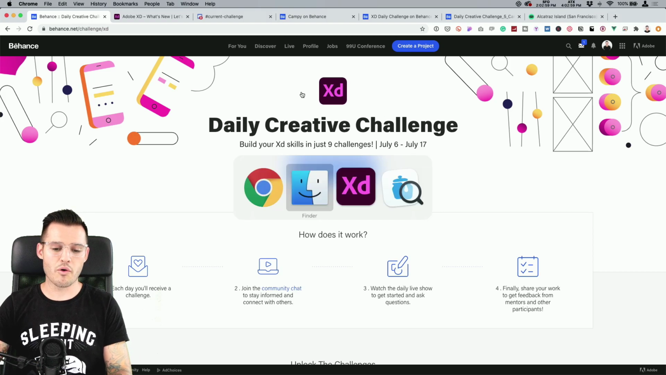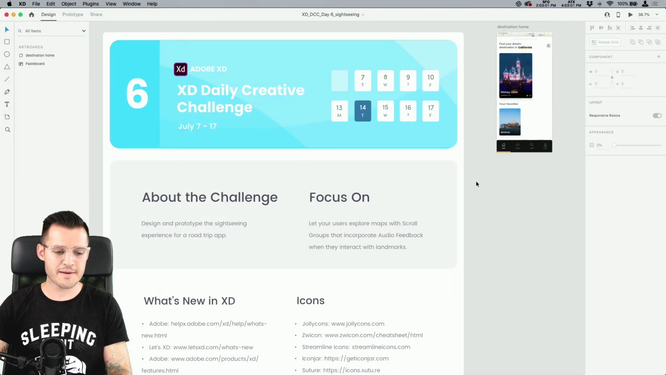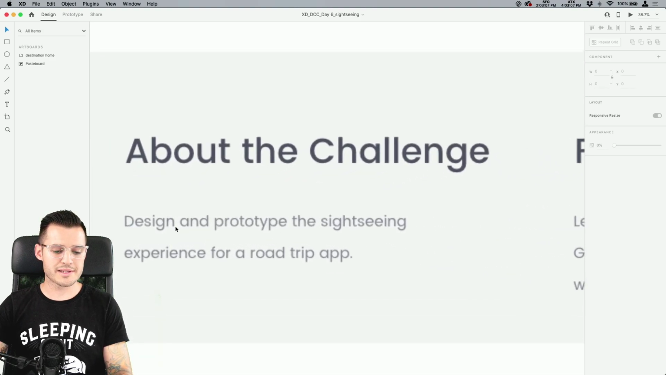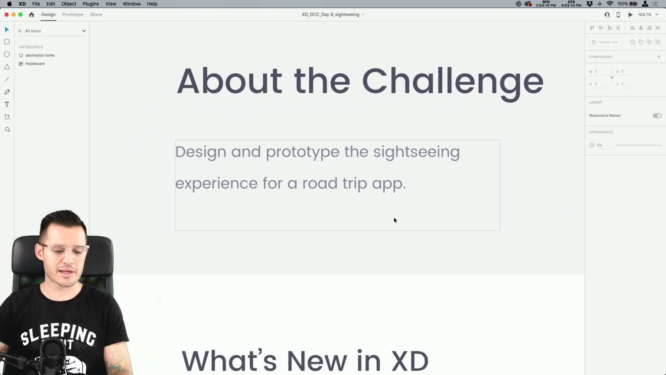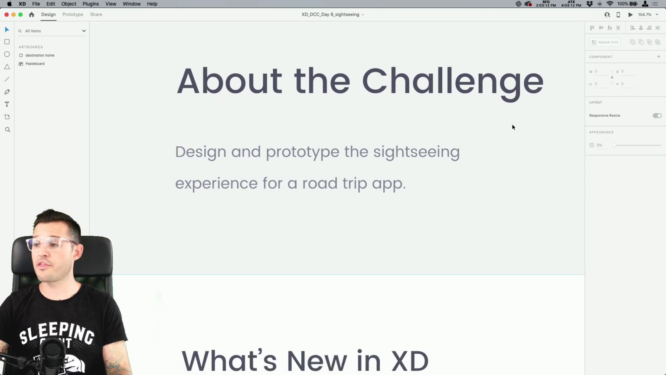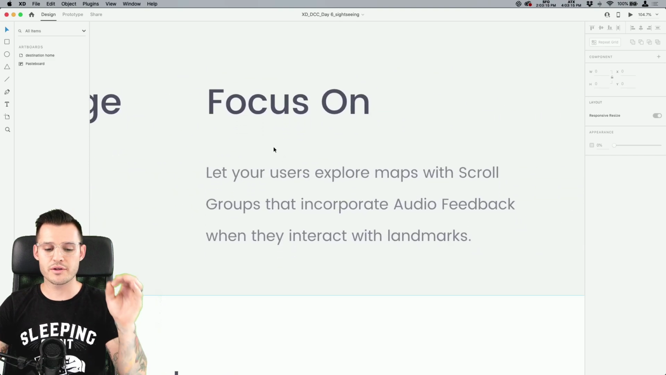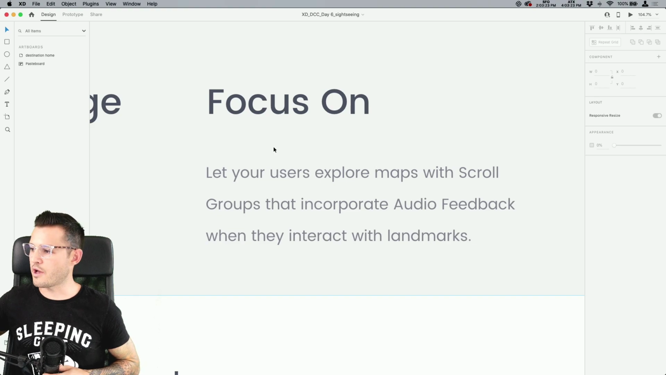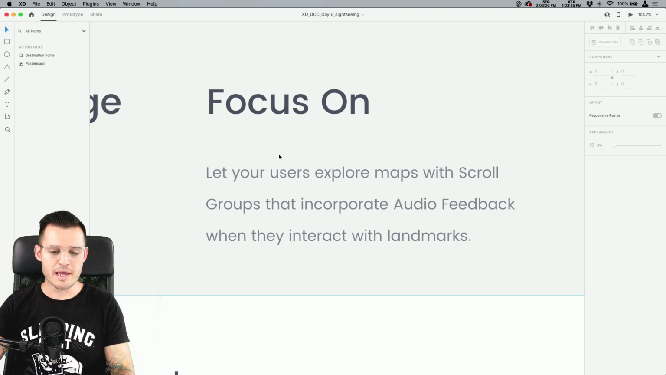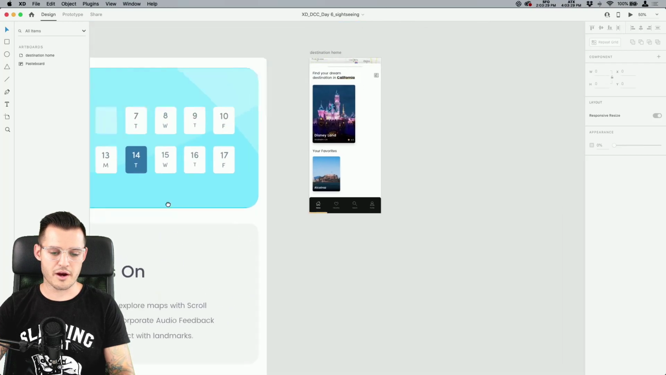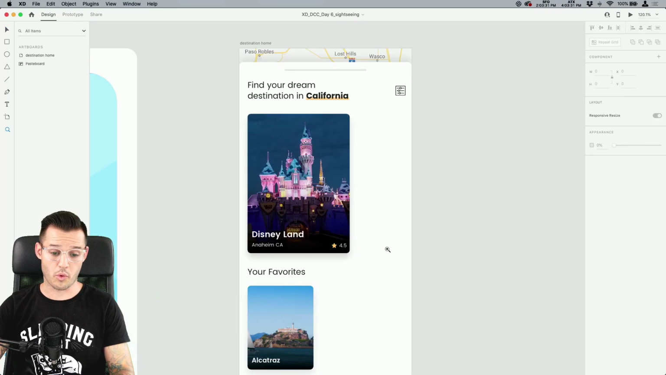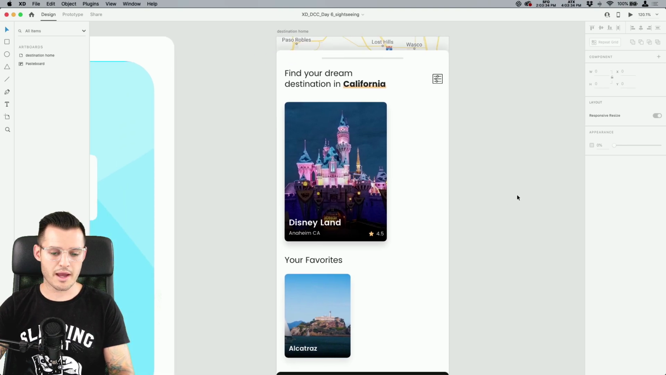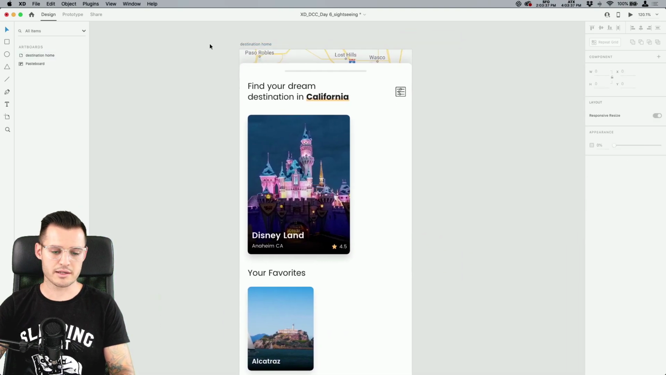Well, why don't we dive over to our XD file for the day. Here it is. Again, we are on challenge number 6. And a little bit about the challenge. We're designing and prototyping the sightseeing experience for a road trip app, so you can find different things to look at. And then we want to focus on exploring maps with those scroll groups again, incorporating that audio feedback, and then maybe, just maybe, allow them to interact with some landmarks there. I have a starting artboard over here on the canvas.